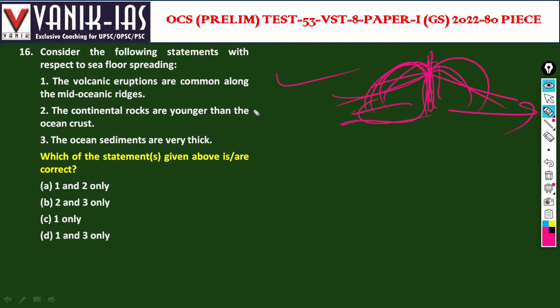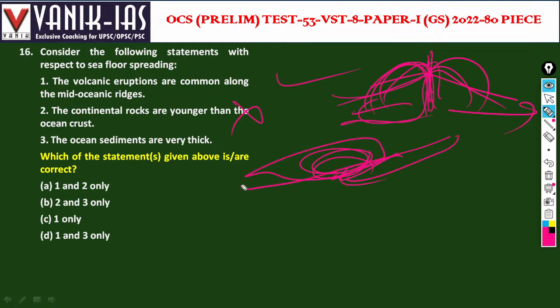Continental rocks are younger than ocean crust. No, this is wrong. Because ocean crust changes again and again because of subduction. Whenever ocean crust comes under another plate, a younger type of crust gets created. So that's why this is wrong. Continental crust is always older.